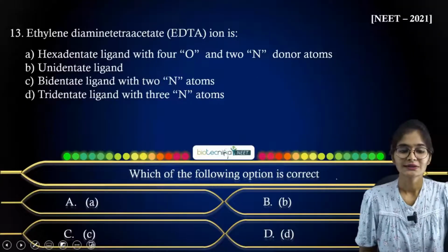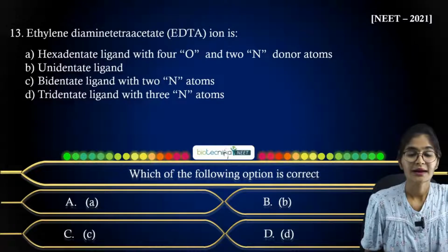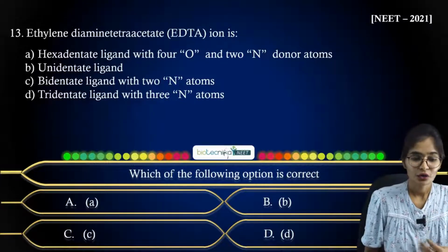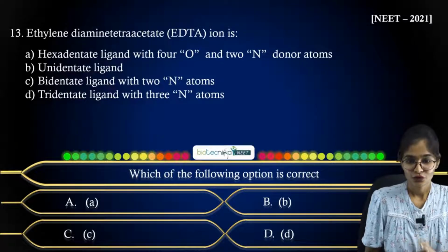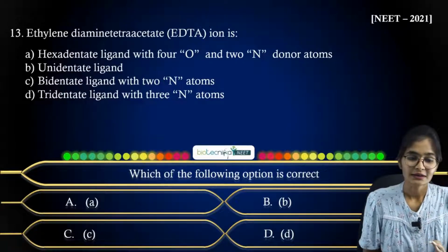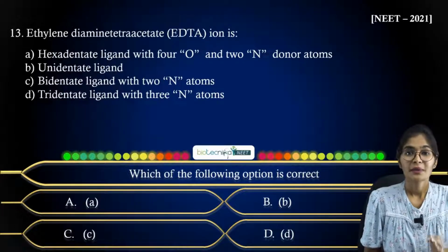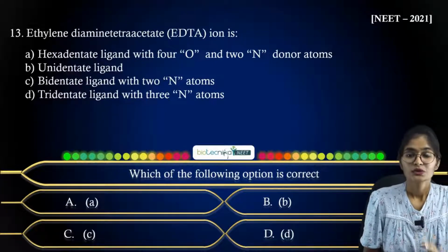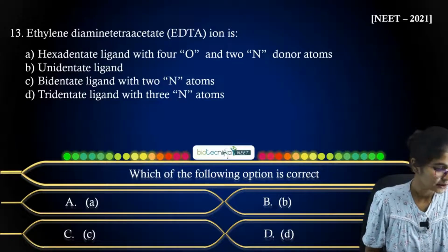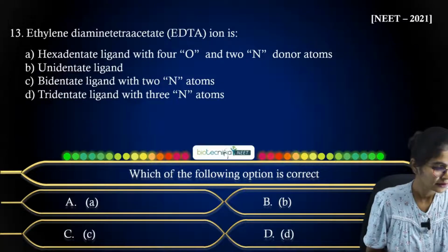The next question, as you can see: ethylenediaminetetraacetate ion is, what type of ion is it? They have given 4 options: option A, a hexadentate ligand with 4 oxygen and 2 nitrogen donor atoms; option B, a unidentate ligand; option C, a bidentate ligand with 2 nitrogen atoms; and a tridentate ligand with 3 nitrogen atoms. So what type of ligand is it? Let me know the answer, whether it is hexadentate, monodentate.